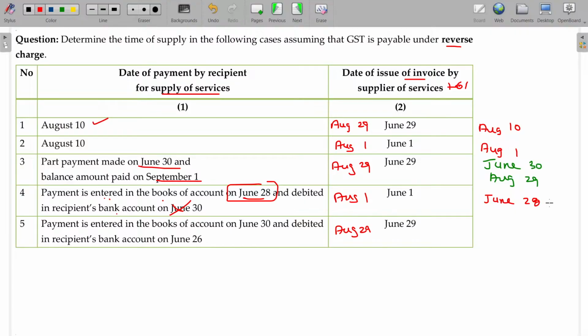Okay, June 28. Then here June 26 will be taken. So between these two, June 26 will be the final date. Clear?